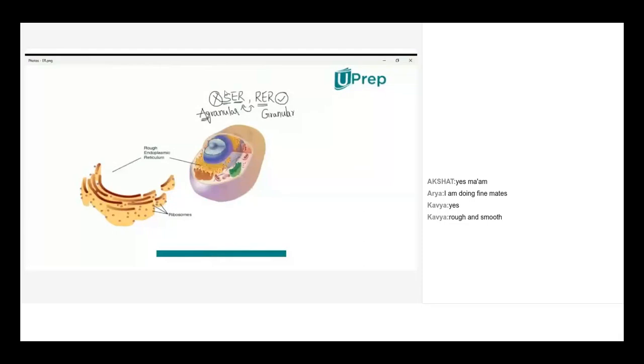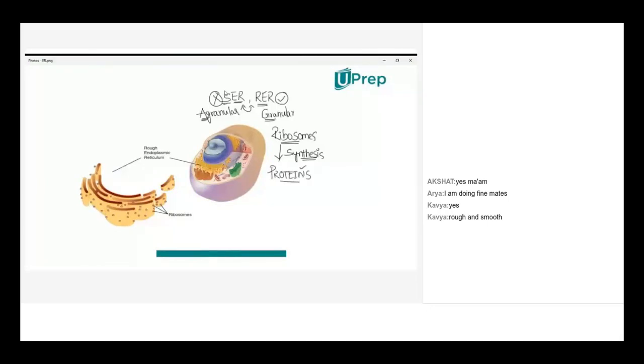Then, if you take the rough endoplasmic reticulum, I just gave an introduction about how the ribosomes are involved in production of proteins. So we won't use the words production or development in biology. We'll use the word synthesis, like in chemistry. Here synthesis of proteins takes place when there are ribosomes.